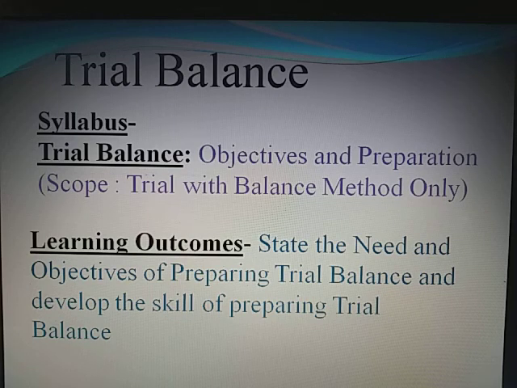State the need and objectives of preparing trial balance and develop the skill of preparing trial balance. That means they have to learn two topics: the need and objectives of preparing trial balance, and the second topic is developing the skill of preparing trial balance.